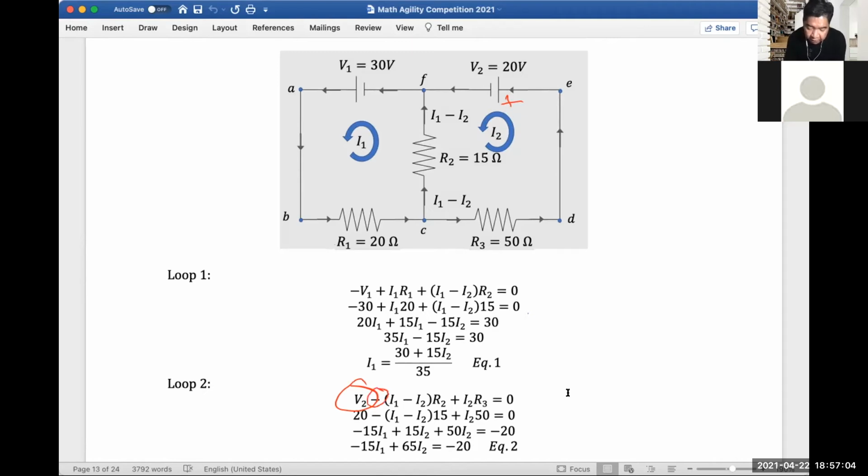In loop 1, we said the direction is up and that's positive. Now for I2, I said this should be down, so it should be negative in this case. I put negative here, times R2 of course, and then plus I2 times R3, and that should be equal to 0.